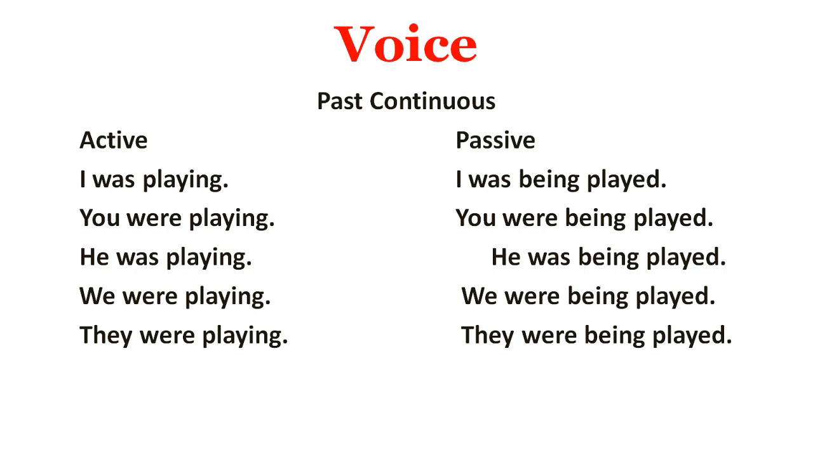In the same way, we can quickly see one more example. He was driving a car. So it will go like this: a car was being driven by him. So what is important over here? The ing form, the use of was and were, and of course the third form of verb will be in use.